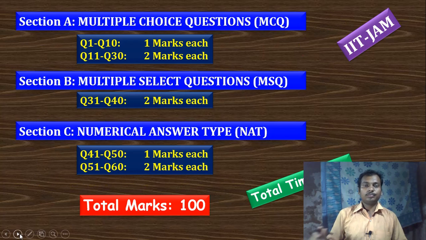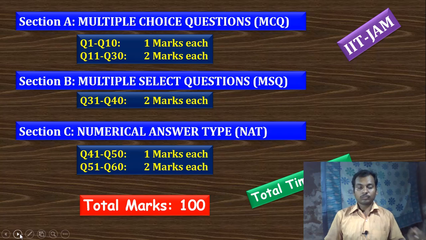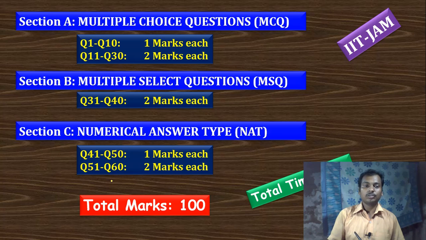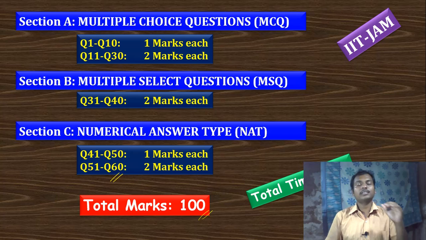If you see the latest notification, you can see the pattern of the question of IIT JAM. You can see there is a total number of 60 questions and total marks is 100 and the corresponding time is 3 hours. You get 3 hours to complete the 60 questions of the total marks of 100. Okay, in these total 60 questions you have three sections, section A, B and C.